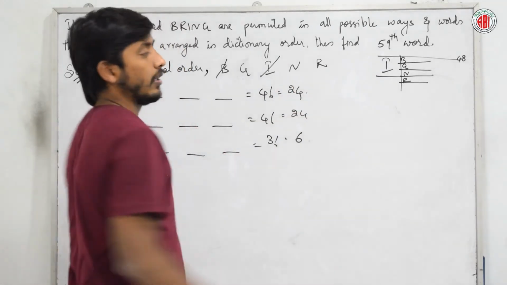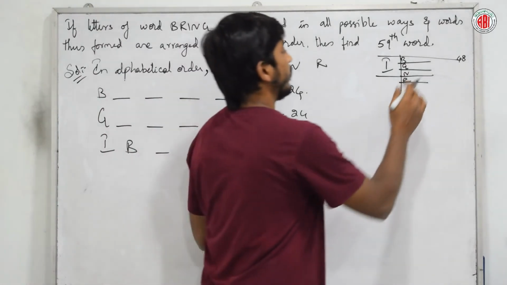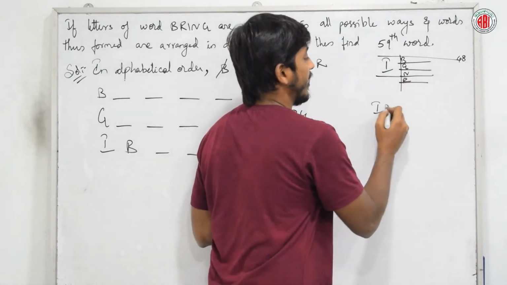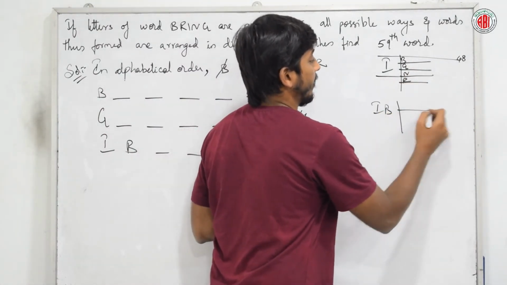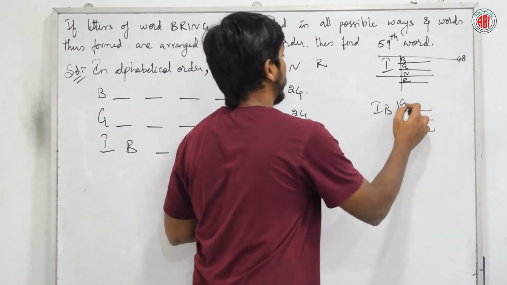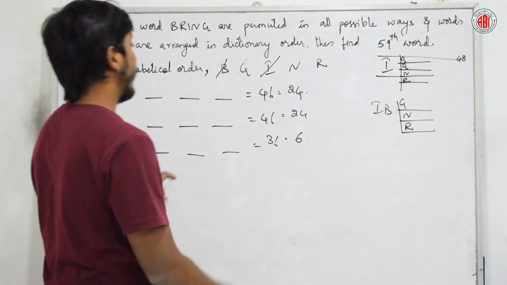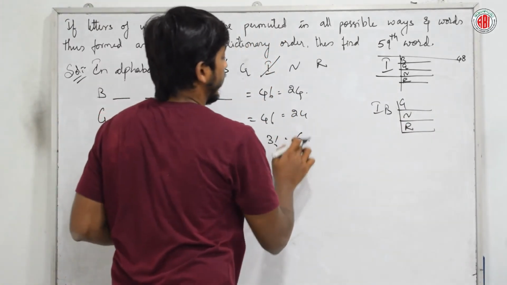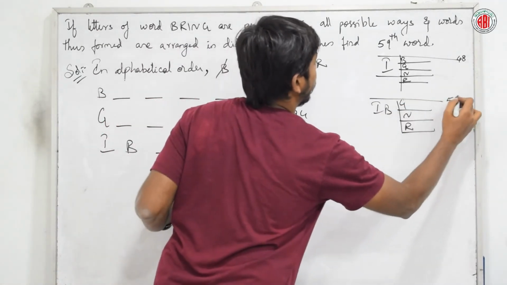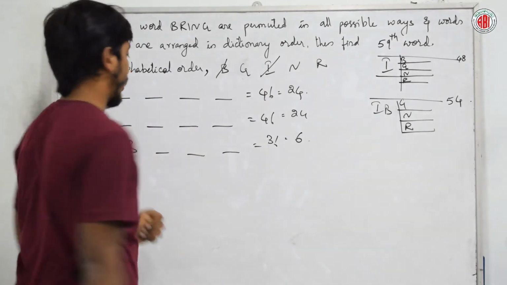Okay. Now we have to go inside IB. Now we are inside IB ka rack. Now what do we get here? Inside IB I can have G, I can have N, I can have R. Okay, from where does it start? 48 and here 54. It is starting from 54. Just after 54 we have to check.